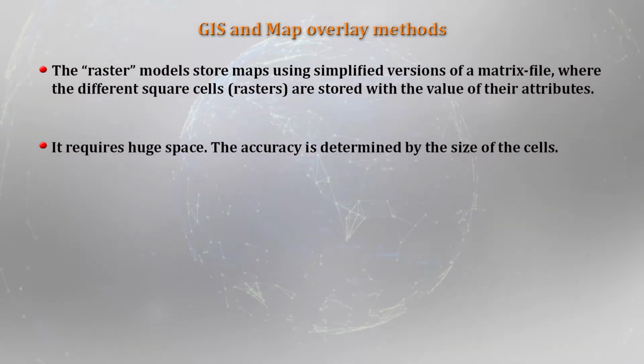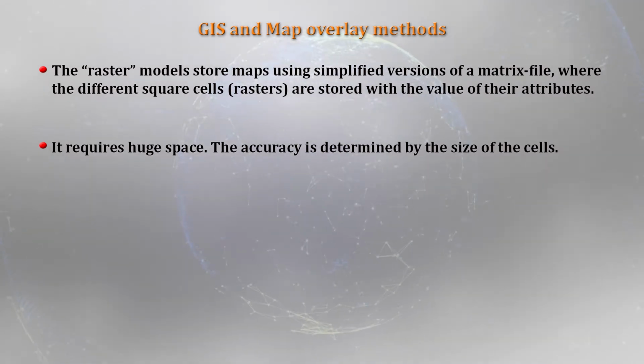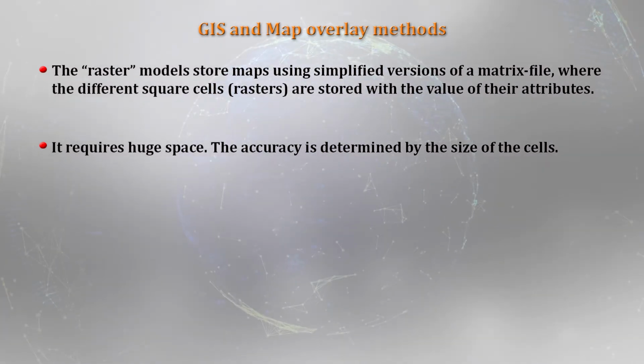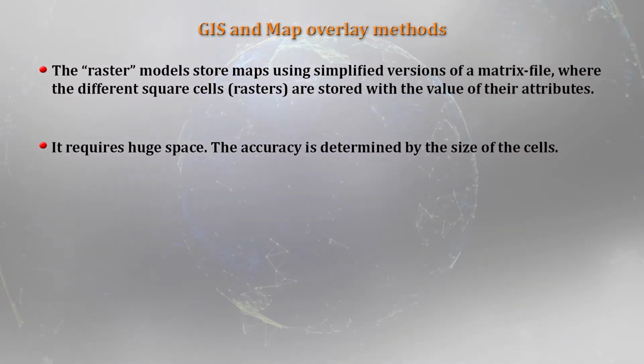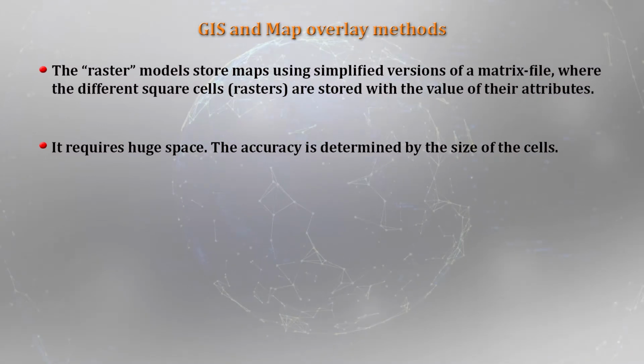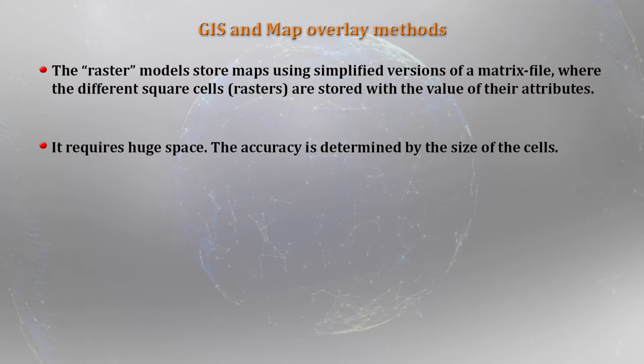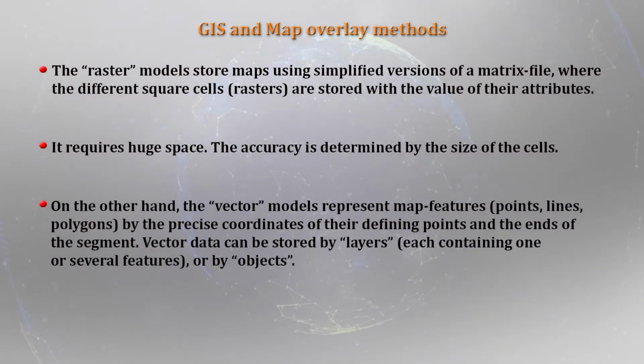And second, as far as raster models are concerned, the accuracy of the features is determined by the size of the cells. But the limitation is definitely that it demands a lot of space. On the other hand, the vector models